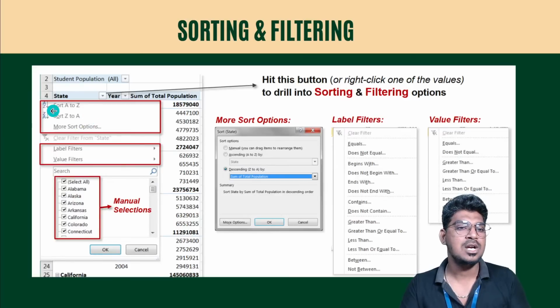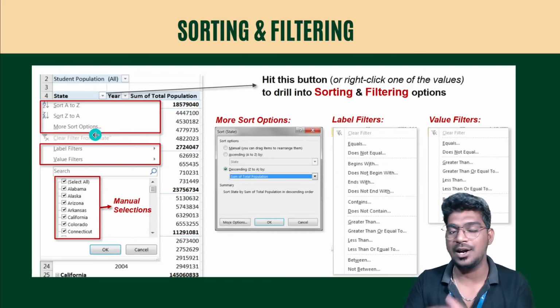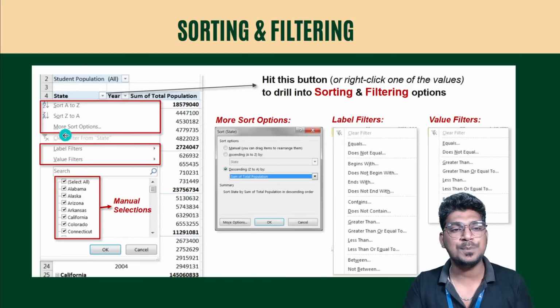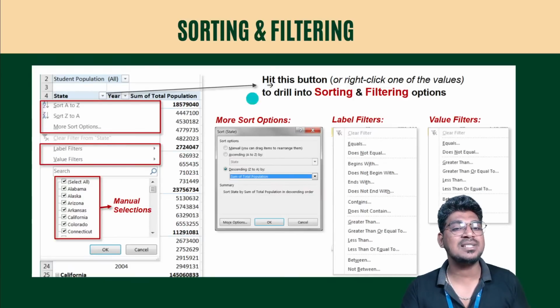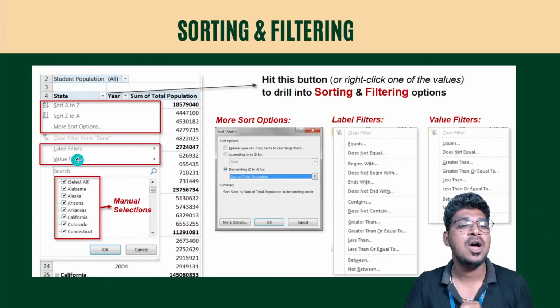For example, sort A to Z and sort Z to A, and more sorting options are here. With these options, you can make it ascending order or descending order. This is also a kind of sorting. Then you can see the filtering option. We have two different filtering options: one is the label, another one is the value.